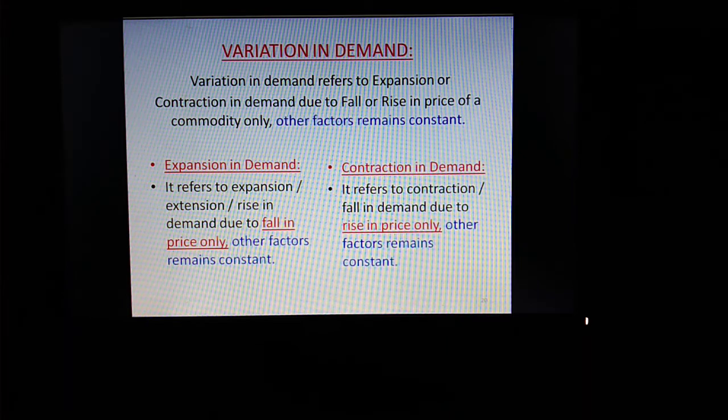Variation in demand is divided into two parts. There are two parts of variation in demand. First part is expansion in demand and second is contraction in demand. Now pay attention towards the definition.